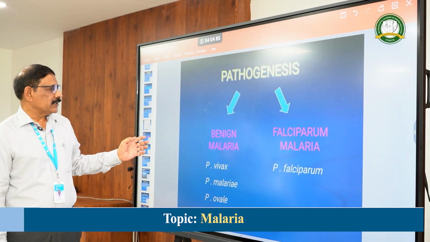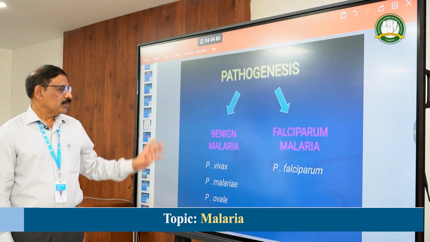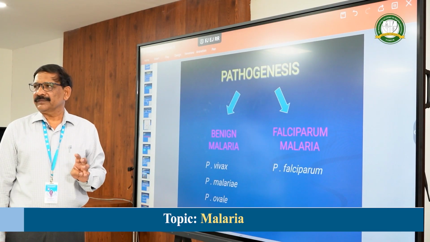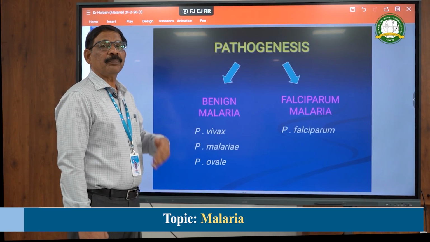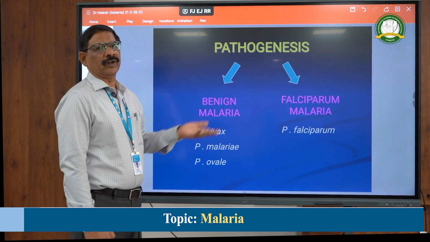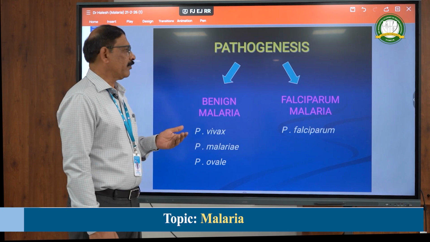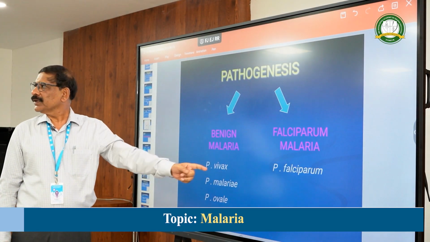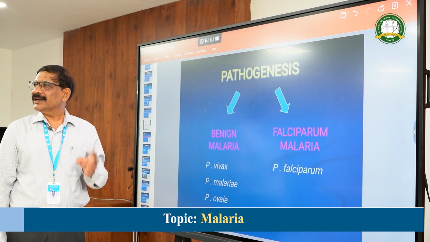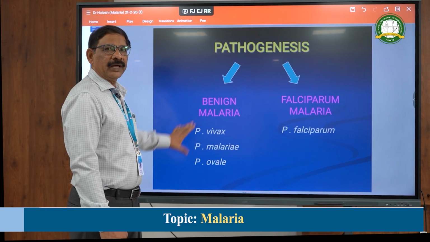So in the pathogenesis, in the benign malaria and also falciparum malaria. In benign malaria, fever is the first factor, that is in paroxysms. Paroxysm means every 48 hours the person will have the fever. So it comes in paroxysms, and it is called the intermittent fever. In the benign malaria there is fever, there is anemia, there is splenomegaly. These are the three important features you can see in case of benign malaria.